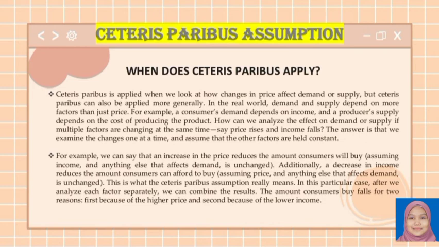The answer is that we examine the change one at a time and assume that the other factors are held constant. For example, we can say that an increase in the price reduces the amount consumers will buy, assuming income and anything else that affects demand is unchanged. Additionally, a decrease in income reduces the amount consumers can afford to buy, assuming price and anything else that affects demand is unchanged. This is what the ceteris paribus assumption really means. In this particular case, after we analyze each factor separately, we can combine the result. The amount consumers buy falls for two reasons. First, because of the higher price, and second, because of the lower income.